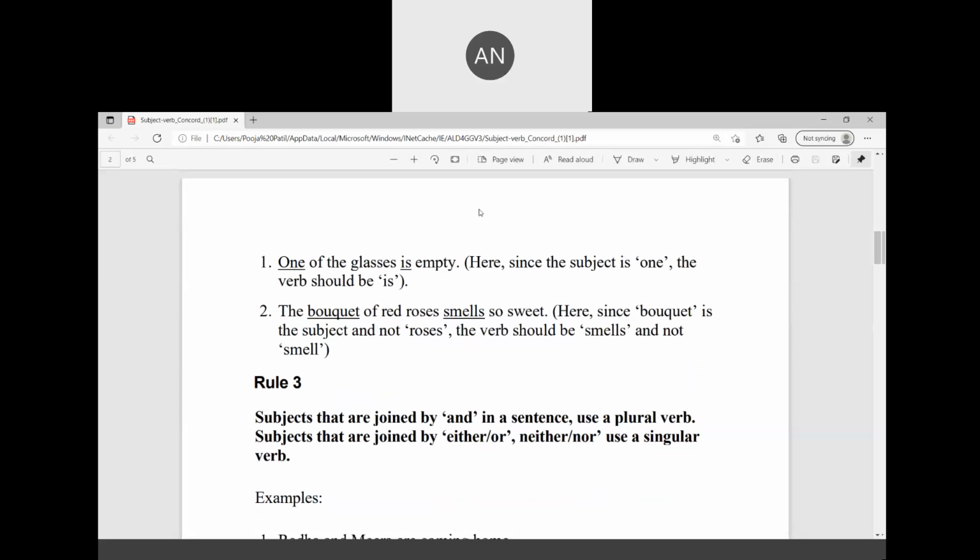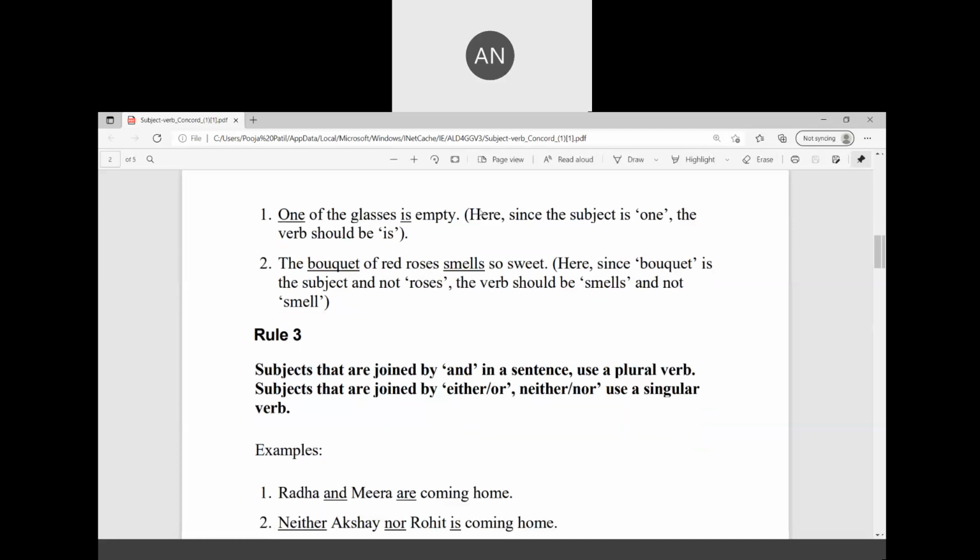They have just clarified that it is a bouquet of red roses. It can be of any other flowers. But here specifically they have told the bouquet of red roses smells so sweet because bouquet is the subject and not roses. The verb should be smells and not smell.